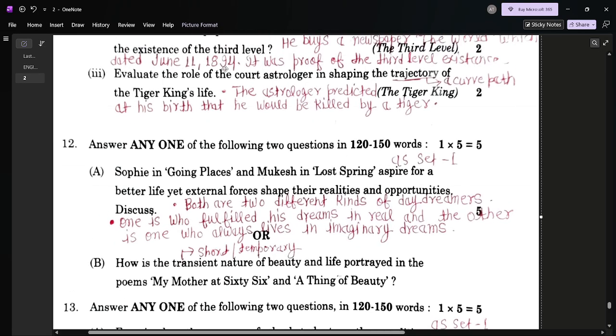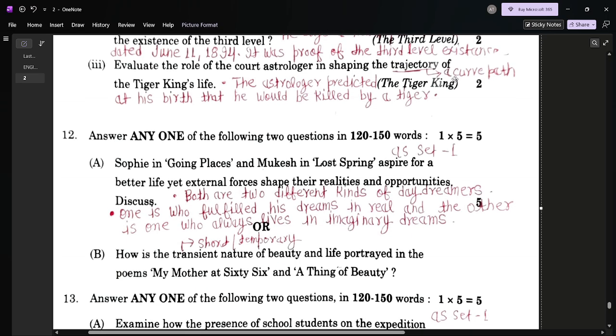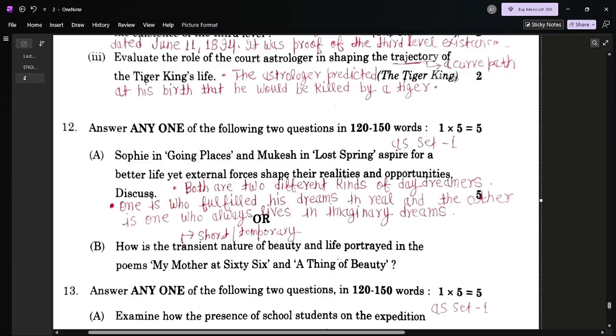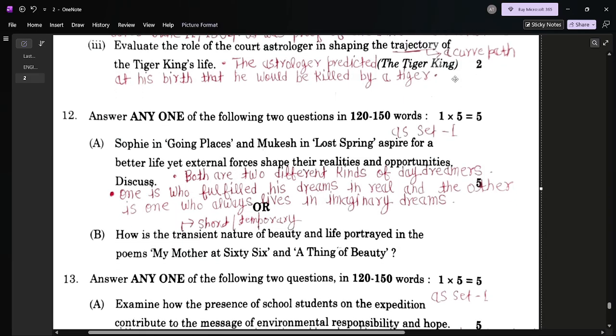Question number 3: evaluate the role of the court astrologers in shaping the trajectory. Trajectory means a crooked, winding path. Who created such a troublesome, winding path after all? The court astrologers did. Why? By predicting that this king is born in the hour of the bull, and bull and tiger are both enemies, and that's why the tiger would be the cause of his death.